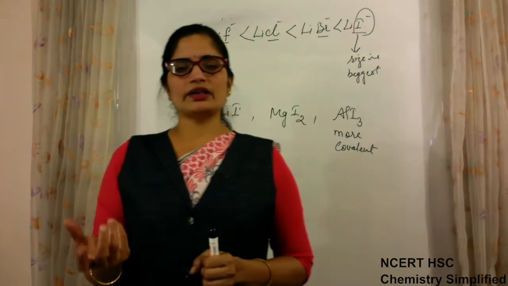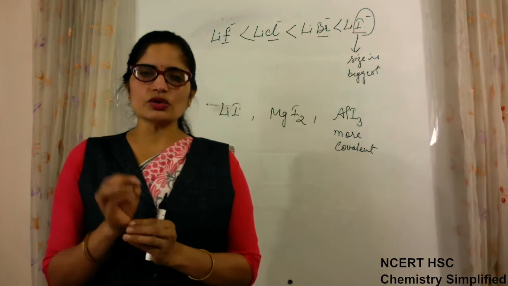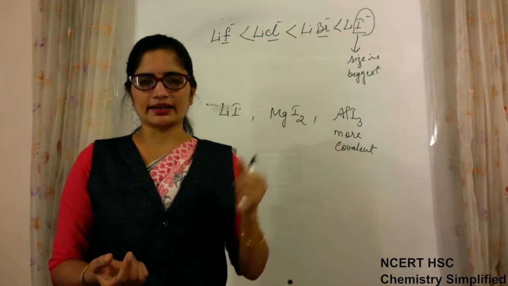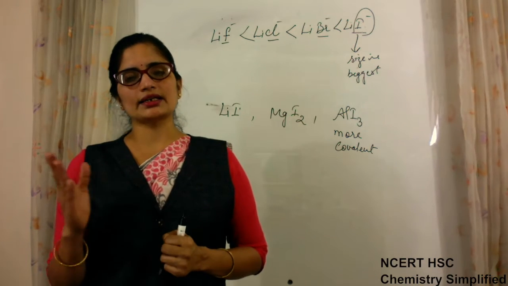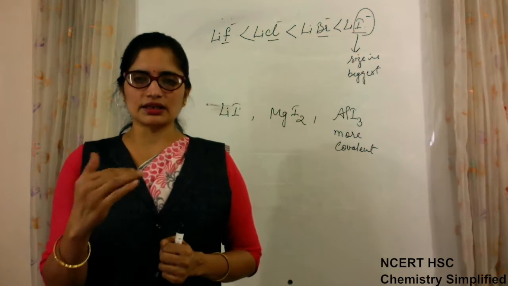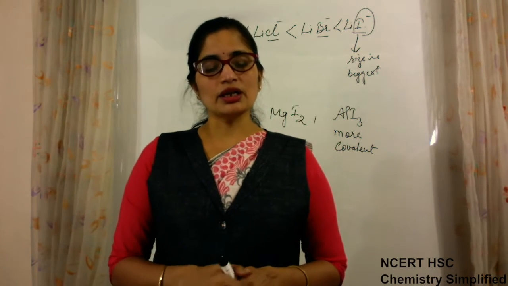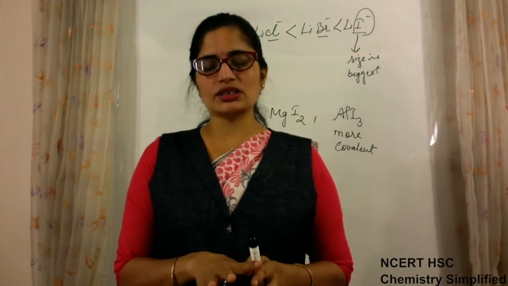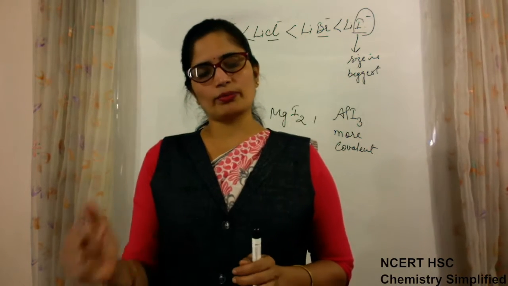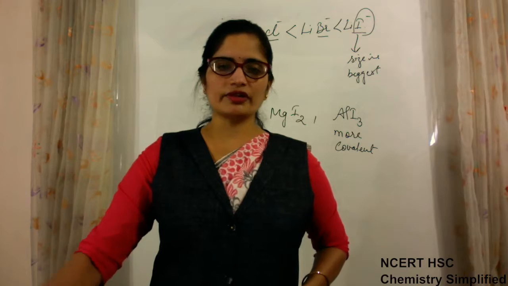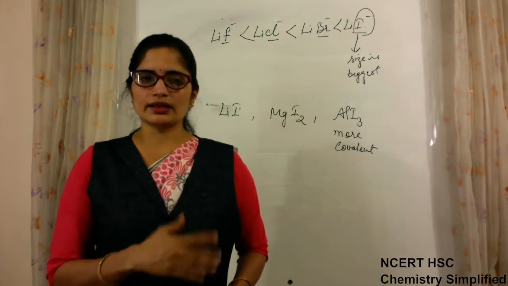Suppose a bond between sodium and chlorine also has some percentage of covalent character according to Fajan's rule, but because its ionic character is more, the bond in general terms is an ionic bond. So we should not be confused in this concept. In general talking, the bonds known as ionic we call ionic, and those known as covalent are covalent.